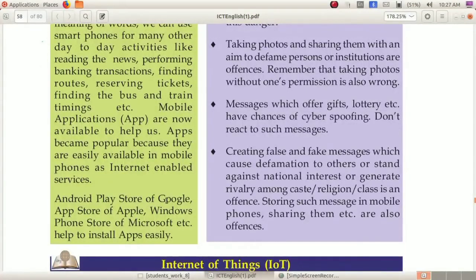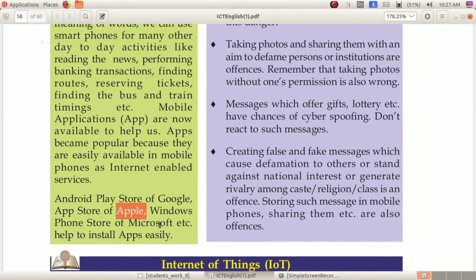Here, the Android Play Store of Google, the App Store of Apple, the Windows Phone Store of Microsoft, etc. help to install apps easily. So you can easily install applications on your mobile phone by using these facilities. You already heard about the Play Store. This Play Store is of Google, so the Android Play Store is of Google. Next, Apple's store is the App Store.